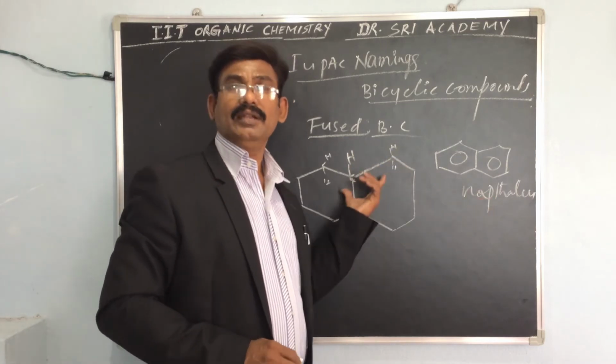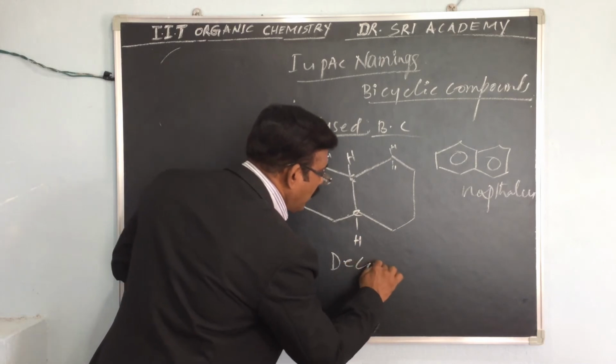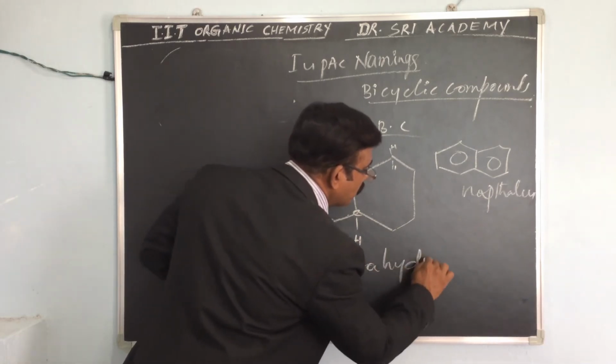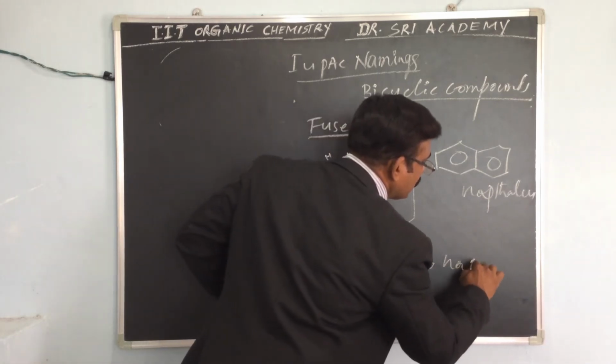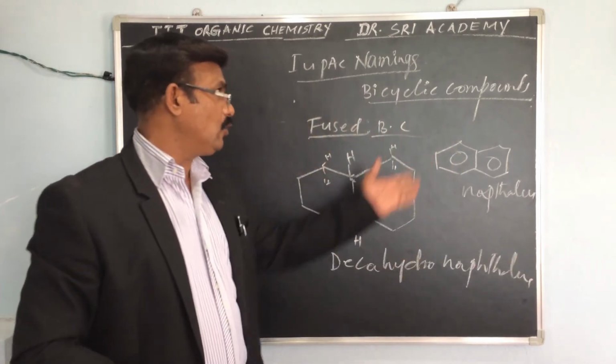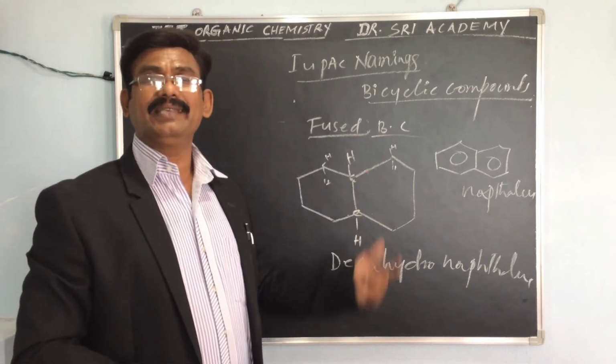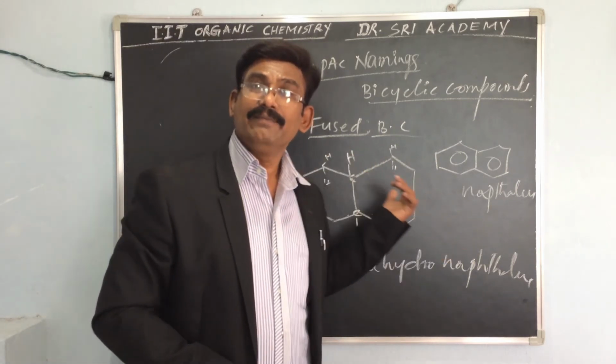It's very simple. Decahydronaphthalene is an example of a fused bicyclic compound.